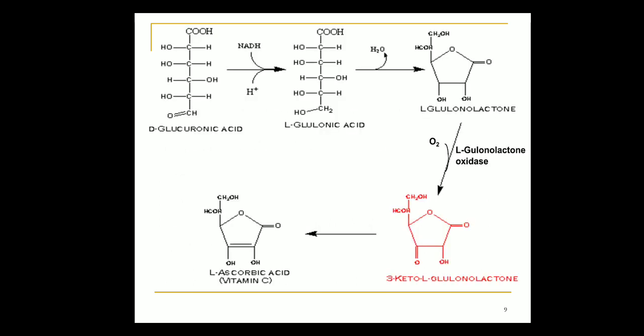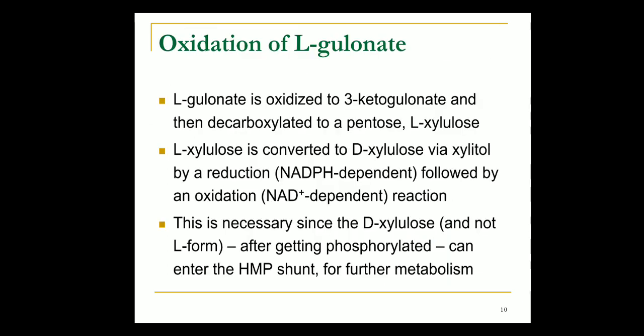Again, you can observe how the synthesis of vitamin C is taking place. This L-gulonate is oxidized to 3-ketogulonate, and then decarboxylated to a pentose. Which pentose? L-xylulose. It is a pentose. So vitamin C synthesis we saw, glucuronate synthesis we saw.